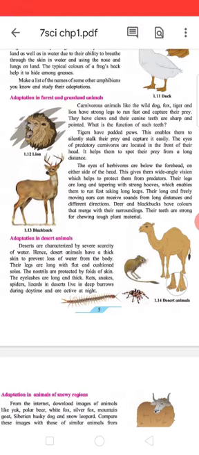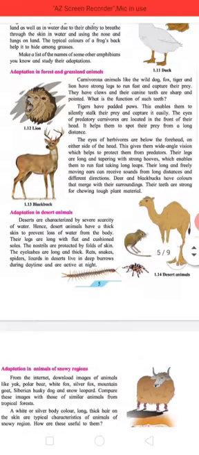Deer and blackbucks have colors that merge with their surroundings. Their teeth are strong for chewing tough plant material.